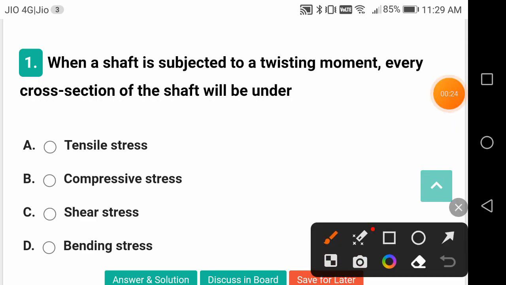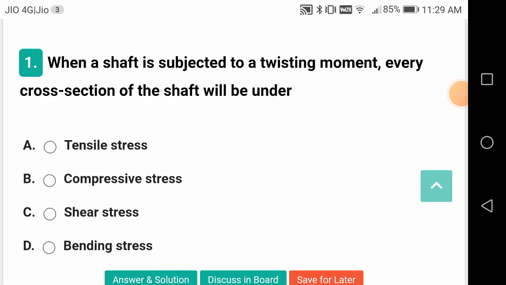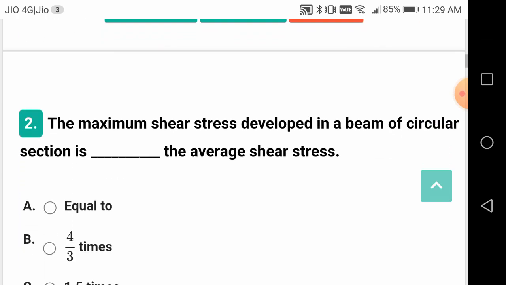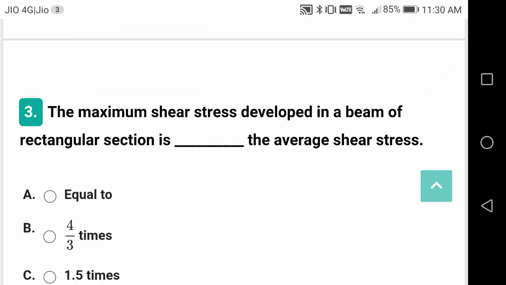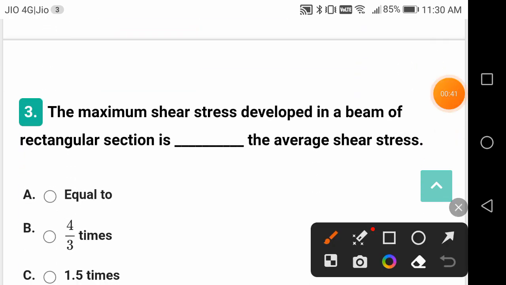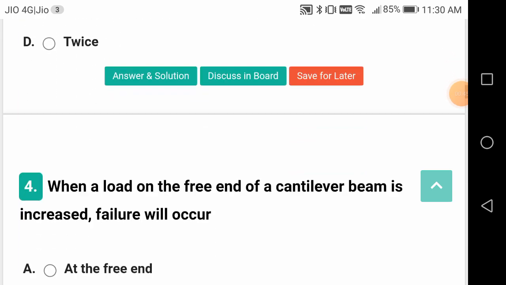When a shaft is subject to a twisting moment, every cross section of the shaft will be under shear stress. Twisting is responsible for shear. The maximum shear stress developed in a beam of circular section is 4/3 times the average shear stress. The maximum shear stress developed in a beam of rectangular section is 1.5 times the average shear stress.